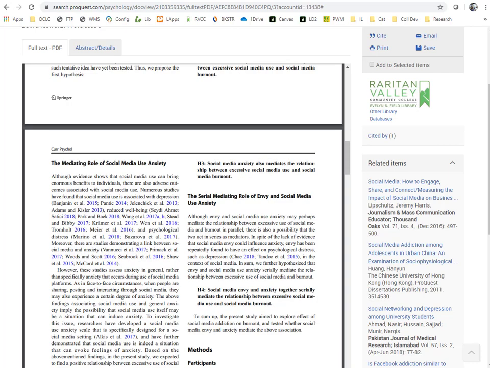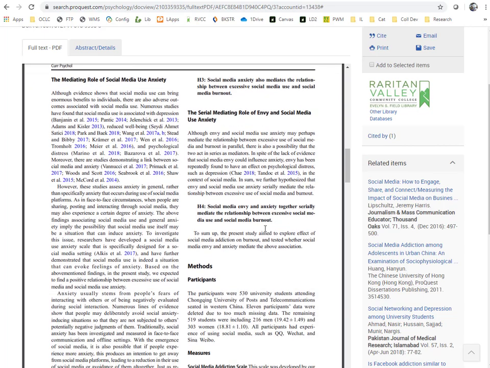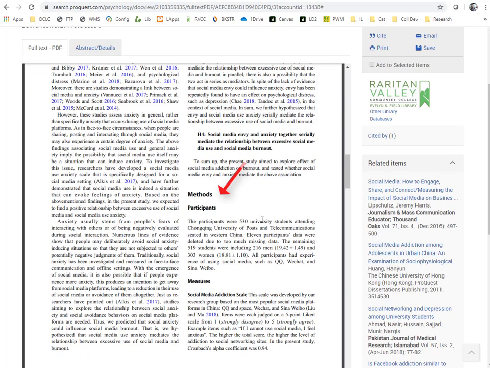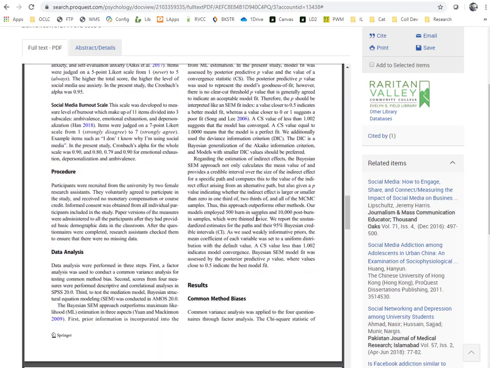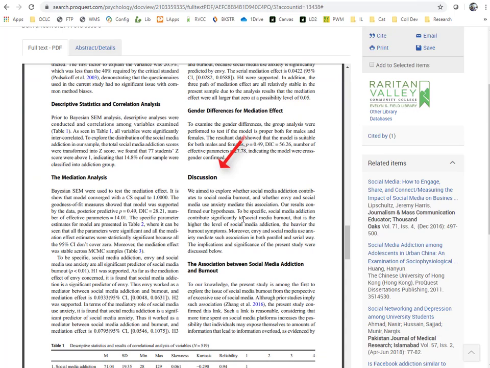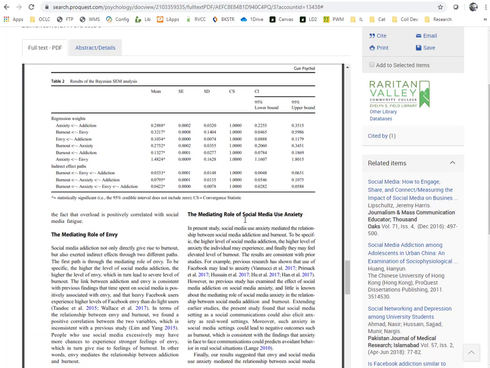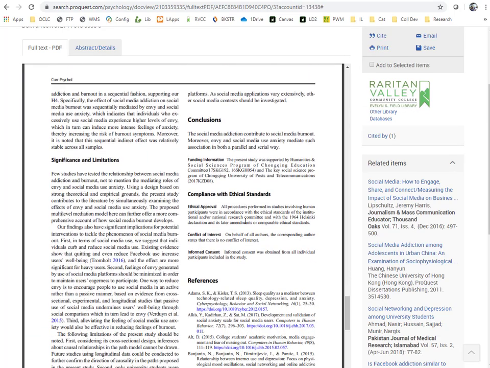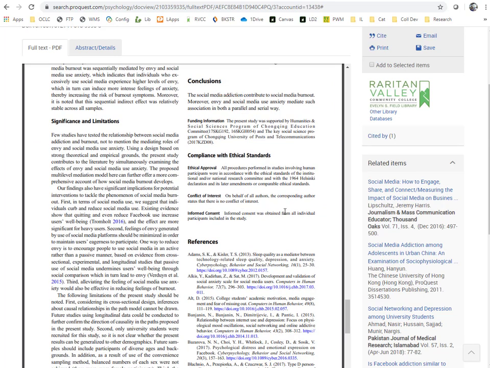As we look through the article, we can see those parts of an empirical research paper or scholarly article. After the abstract and intro, we have the methods section, which explains the processes used by the researchers, the results, a discussion of those results, and conclusions. At the bottom of the article are the citations of those sources used to show how this study is related to other psychology research.